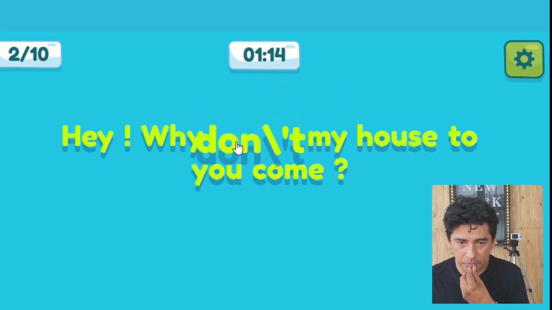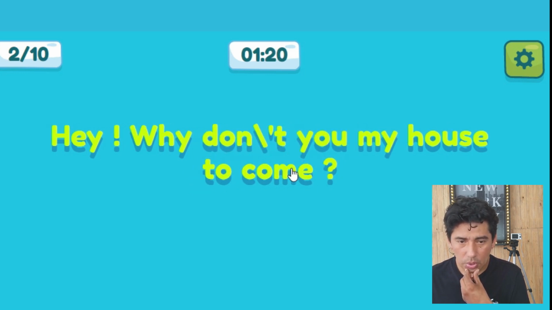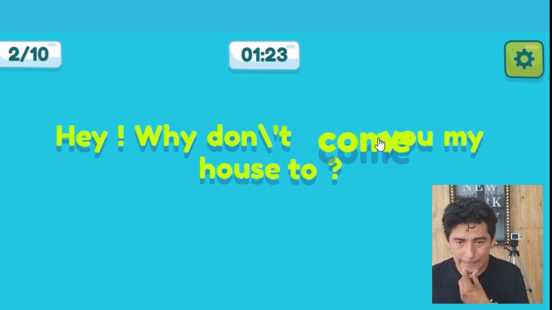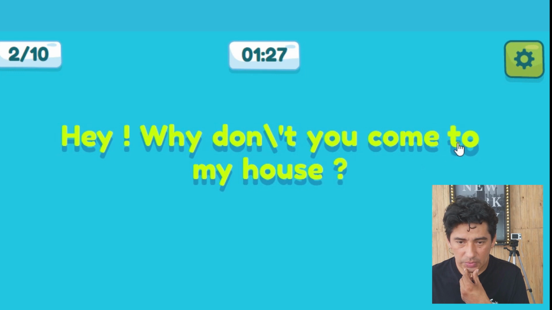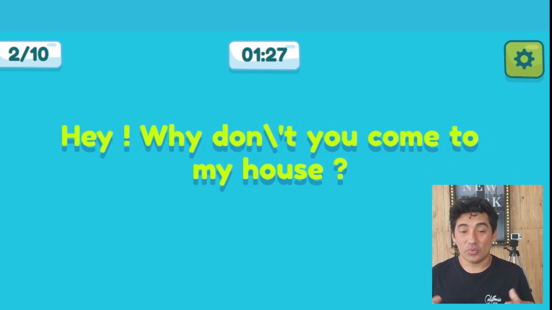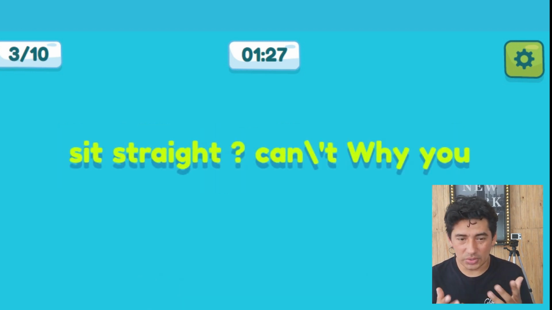This is present simple in negative form. Why don't you come to my house? Hey, why don't you come to my house? Why don't you come to my house?